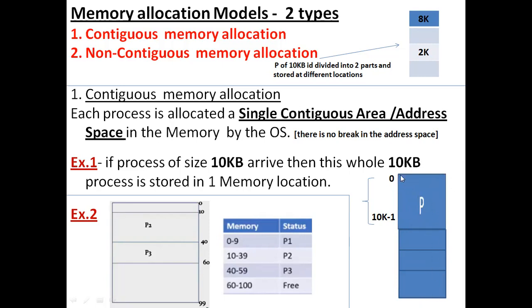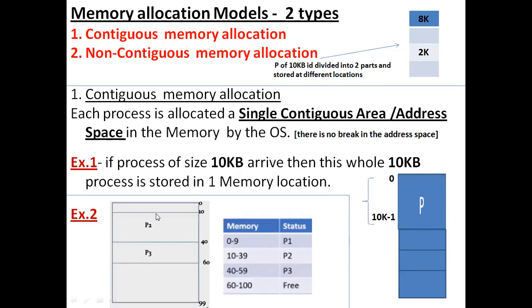This rectangular block is nothing but the main memory, and we have so many locations here. Starting from 0 up to location 10 KB minus 1, all these locations will be reserved for the single process of 10 KB. For example, if a process of size 10 KB arrives in the system, then this whole 10 KB process will be given a single block of memory which has these locations in a sequence.